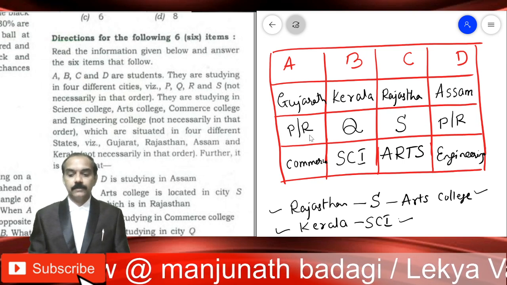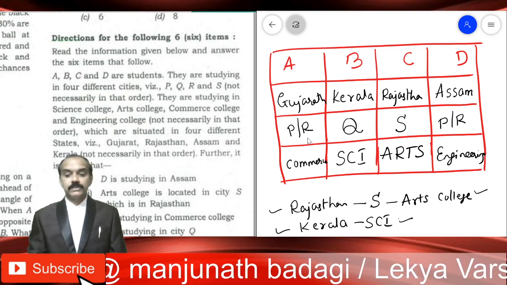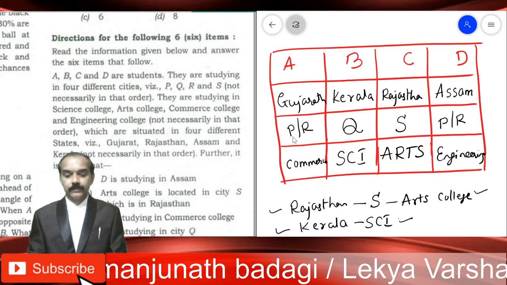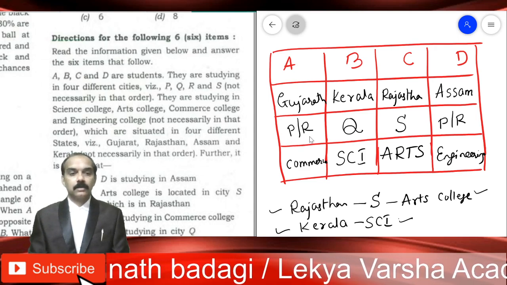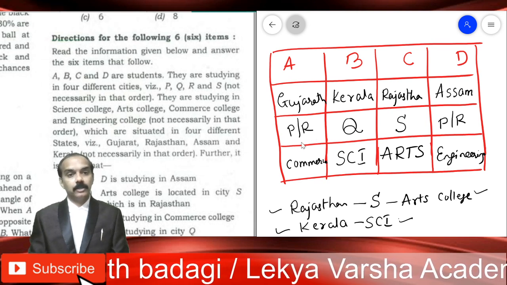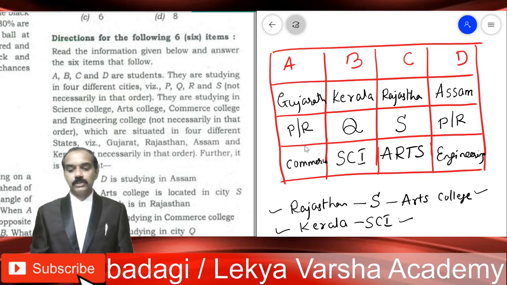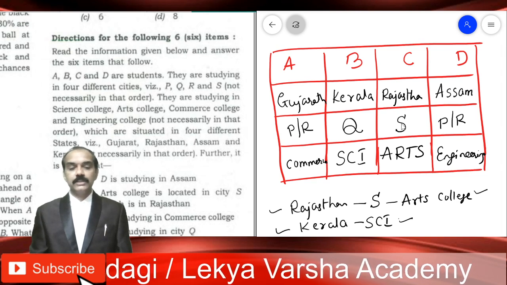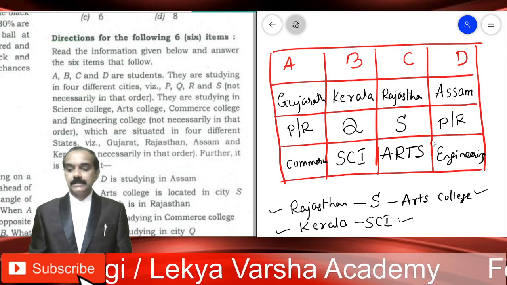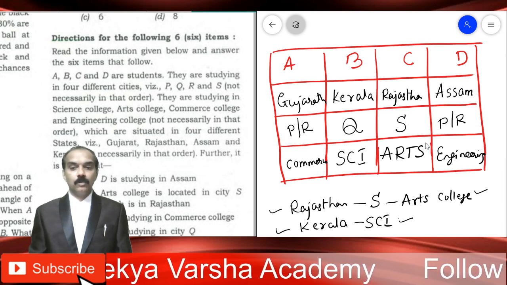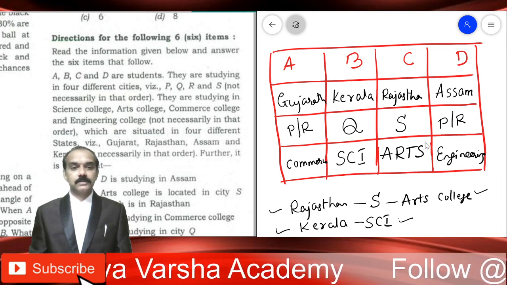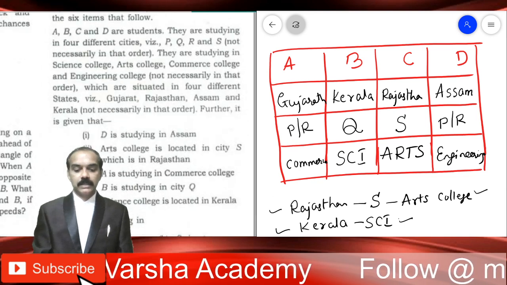If he asks you questions like this, in which city A studies, he can give you options P, Q, R, either P or R. P or R, that is correct. We don't have sufficient information to fill up these two cells, right? This is the end of this problem. Now we can answer all the questions asked on this table. Now I will start reading the questions.